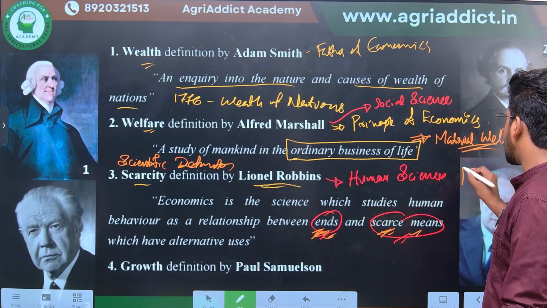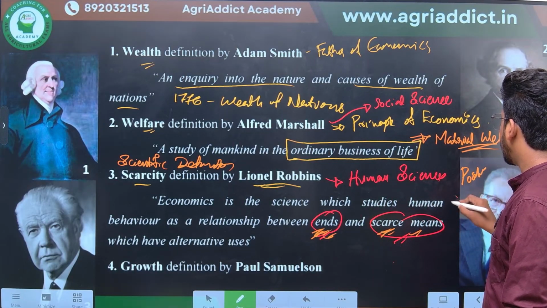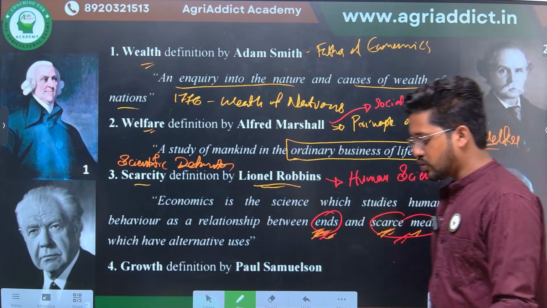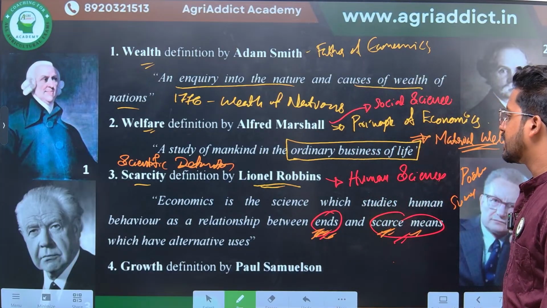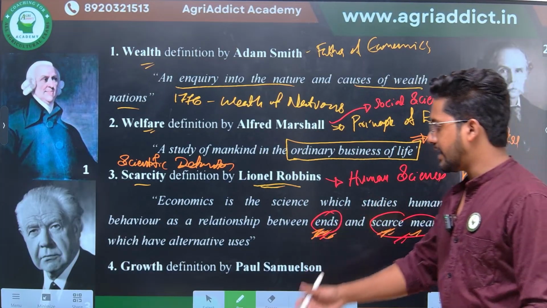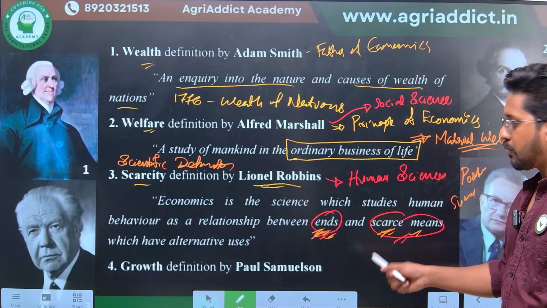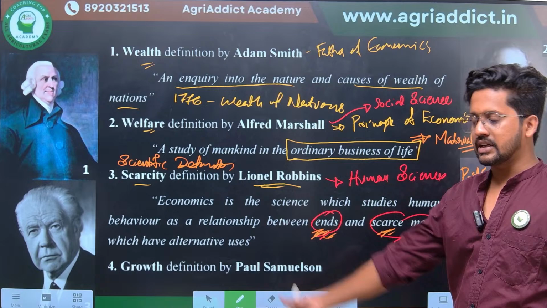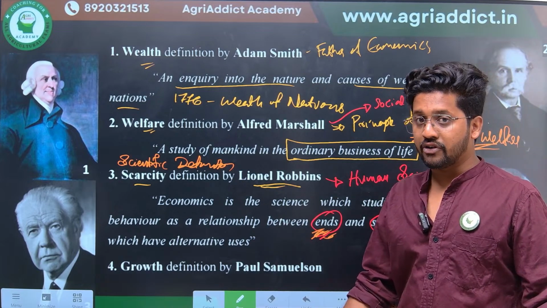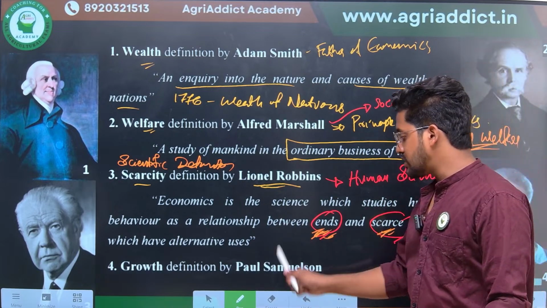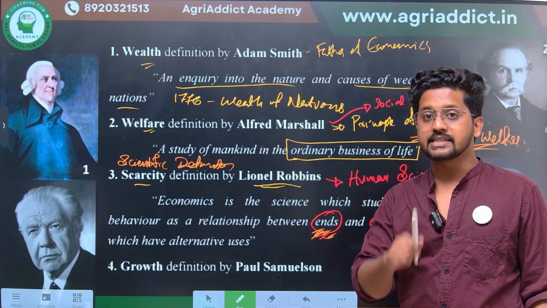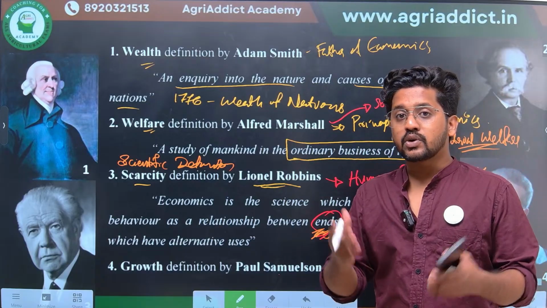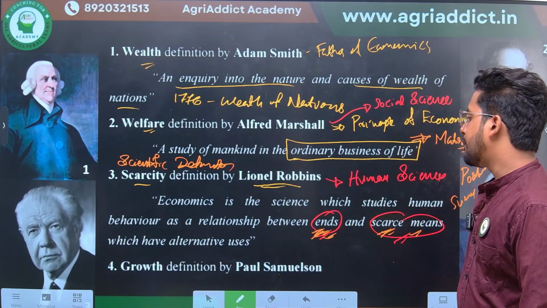Okay, just a positive science. Positive science. We will be seeing what is actually positive science in the following slides. So just consider it as a positive science. Then finally the fourth definition, that is growth definition by Paul Samuelson. You will be studying Paul Samuelson in the further classes as the propounder of revealed preference theory. Also Paul Samuelson has defined economics as queen of social sciences. Okay, economics was called as queen of social sciences by Paul Samuelson.